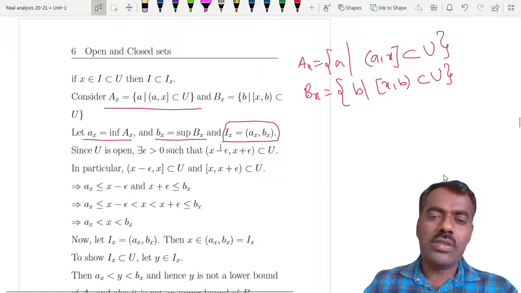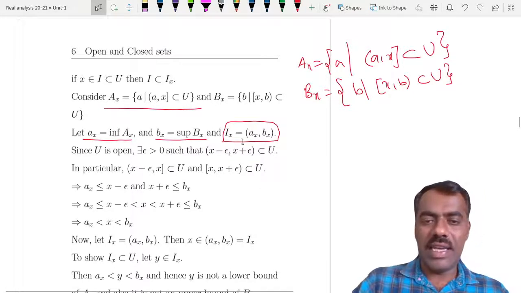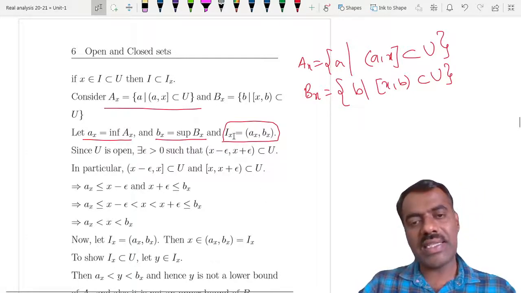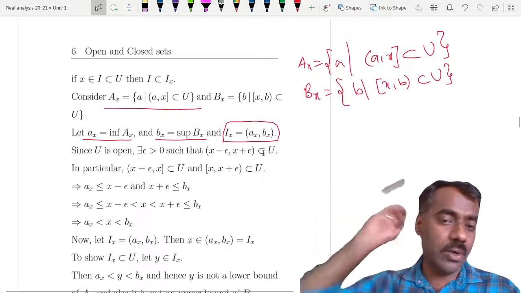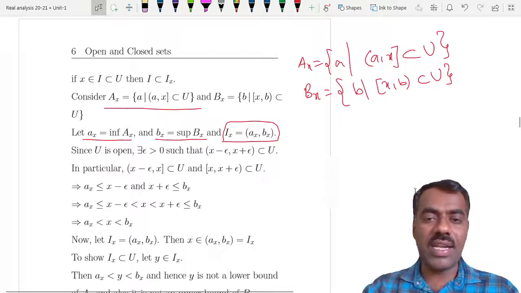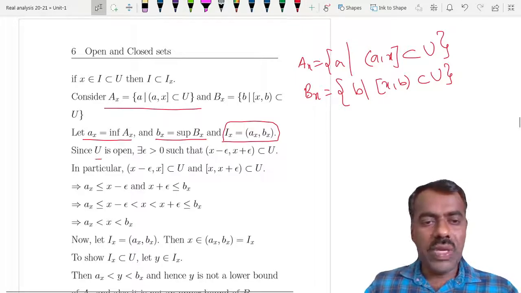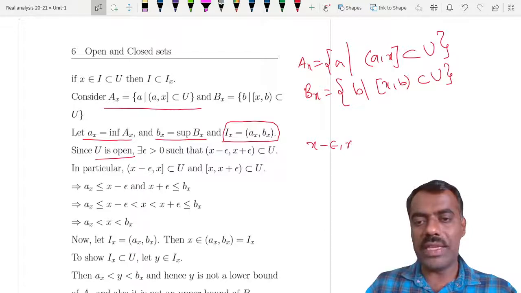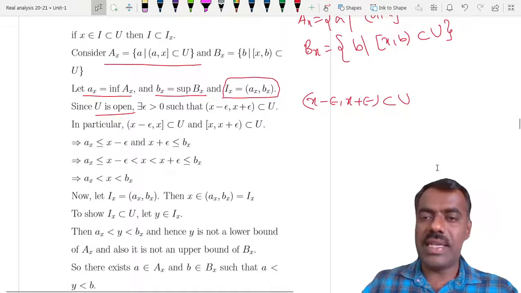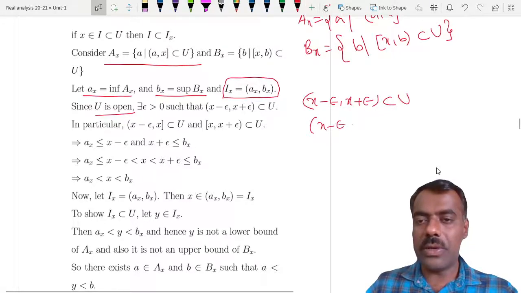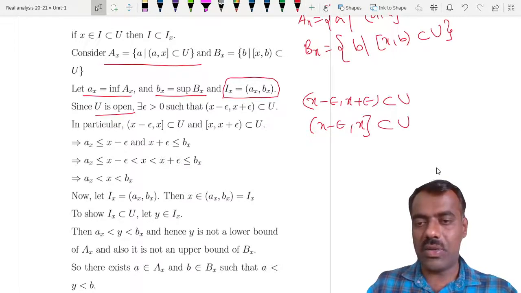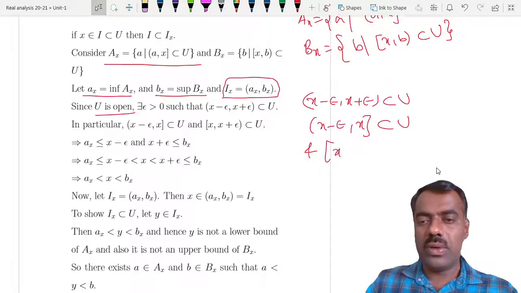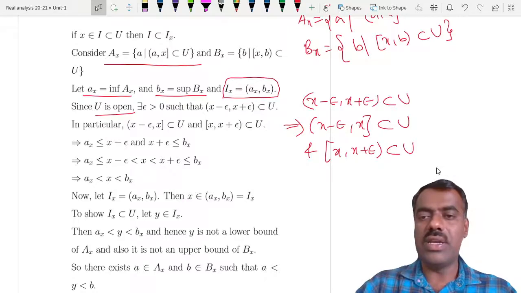Then we can show that this I_x is going to be a maximal open interval contained in U. First we can show that obviously x belongs to I_x, and I_x is contained in U. Because U is open, we know that there exists some epsilon such that (x minus epsilon, x plus epsilon) is contained in U. That in the sense is the same as saying that (x minus epsilon, x) is contained in U, and also [x, x plus epsilon) is also contained in U, right?